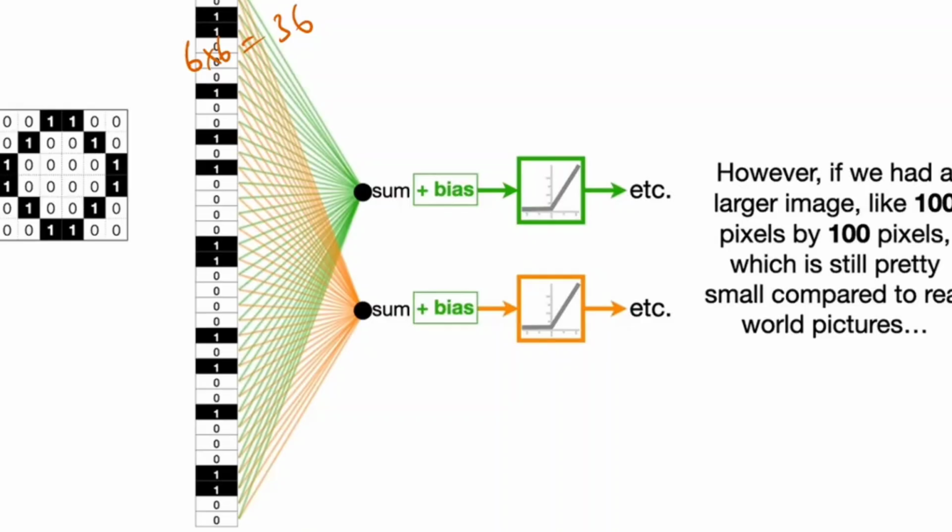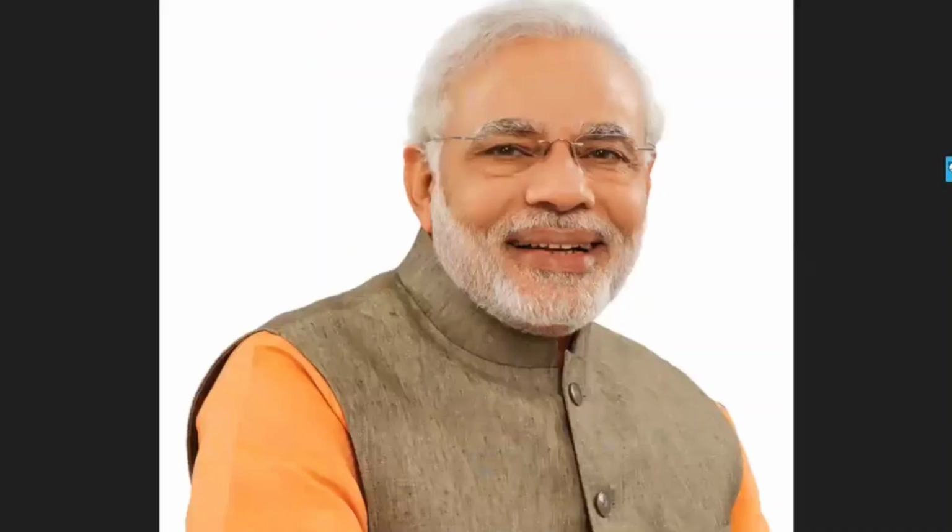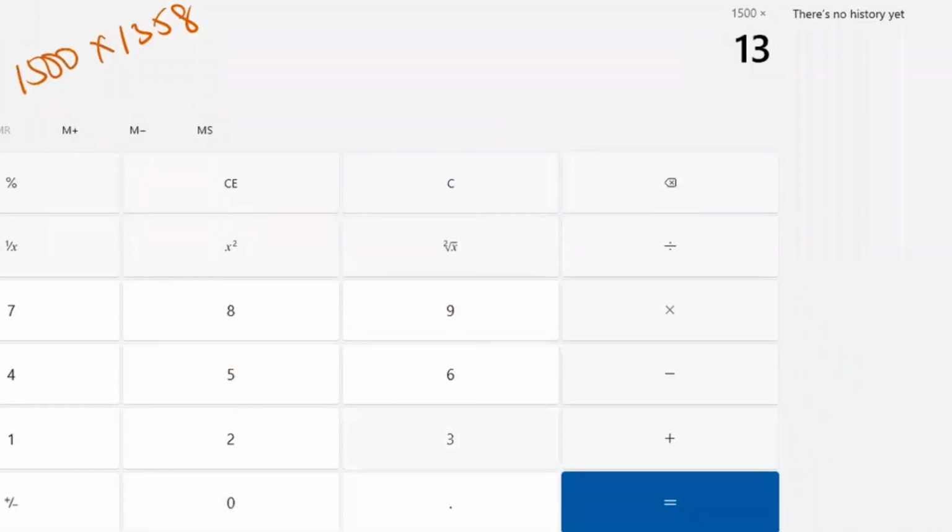Because we are going to get a large number of input nodes. For a body image, the size is 1500 by 1358 pixels. If I convert this one image to 1-dimensional, how many input neurons are you going to get? 1500 into 1358, about 20,37,000 input neurons for one image.